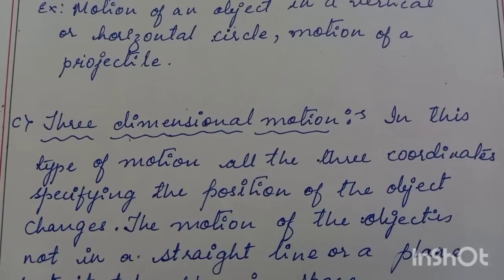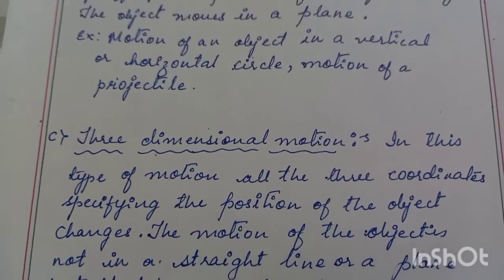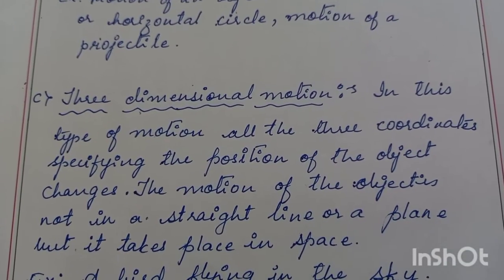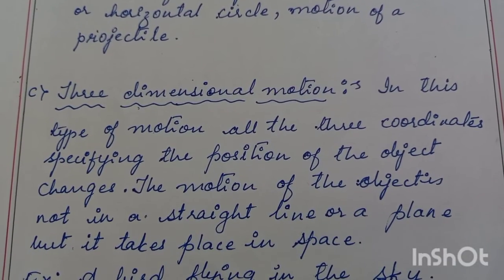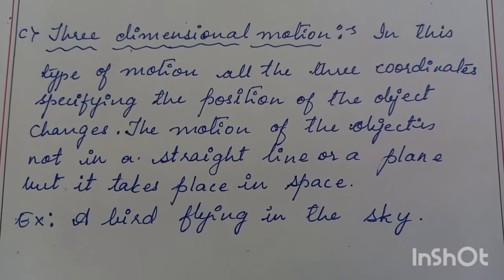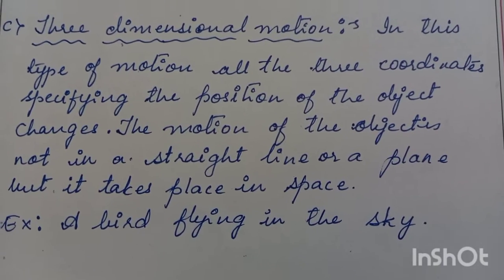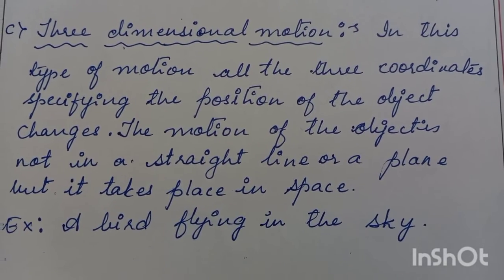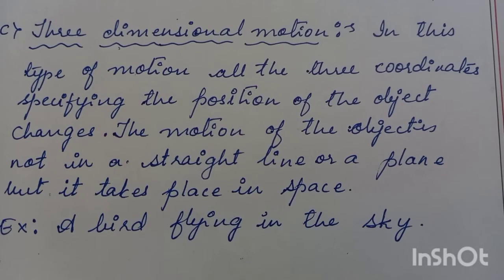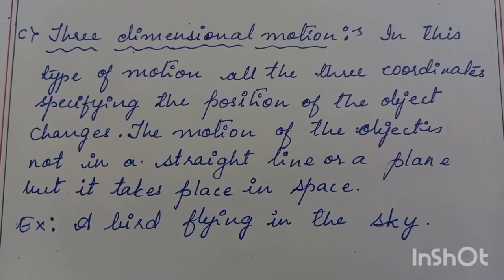And third one is the three dimensional motion. The motion of the object in which all the three coordinates that specify the position of the object change. The motion of the object is not in a straight line or a plane, but it takes place in space. So here all the axes, that is x-axis, y-axis and z-axis, will be changing with respect to the surroundings.